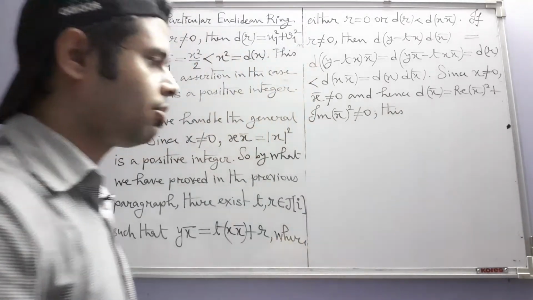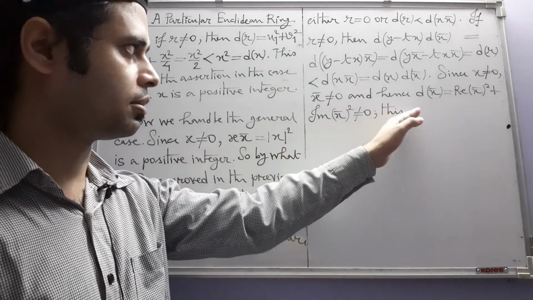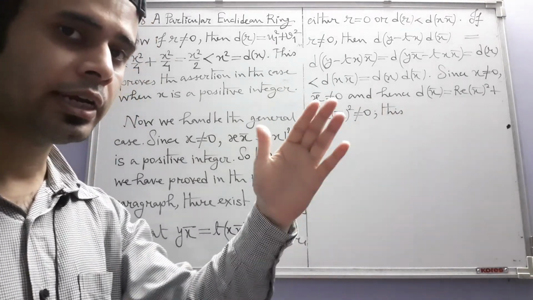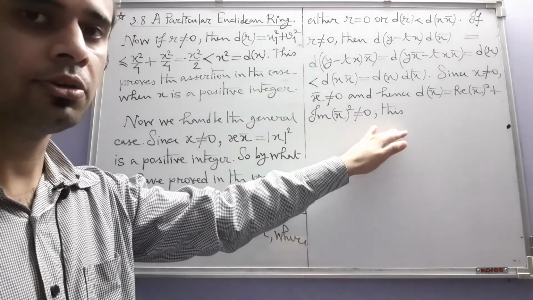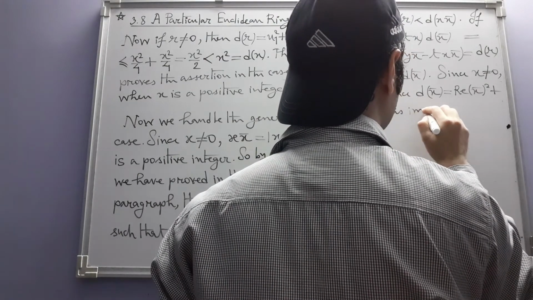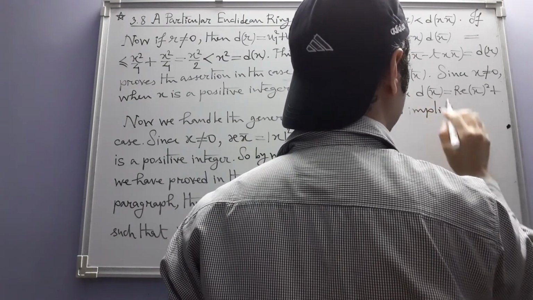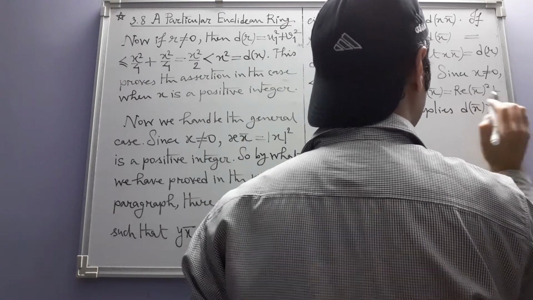Since we already know that d values are not just integers, they are non-negative integers, if one of them is non-zero, it's a positive integer. This implies d of x bar is strictly greater than 0.